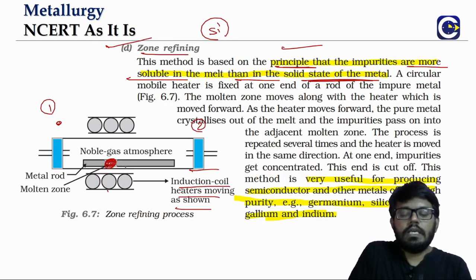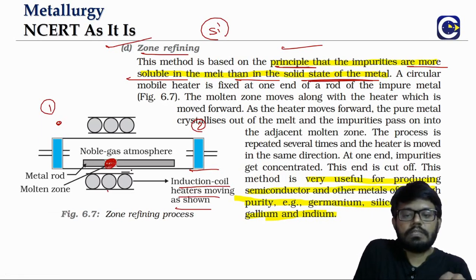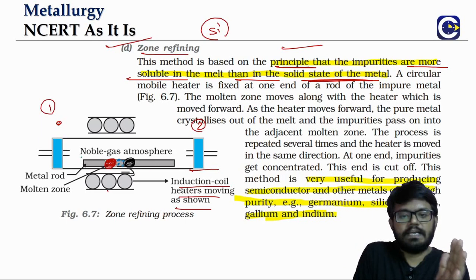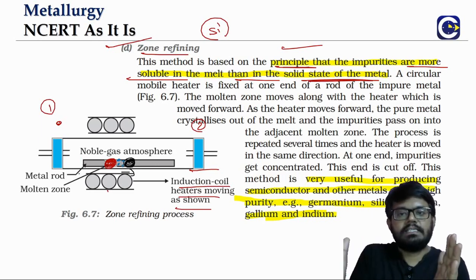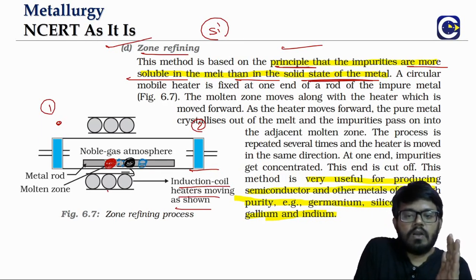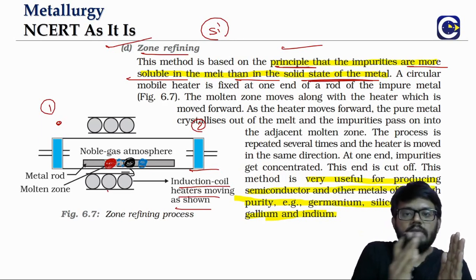Now once you move the induction coil a little bit towards the right, the molten zone will come here. So the impurities, I'll just mark them, will start moving along with the molten zone. From the left side we'll start, and as we are moving towards the right side, we'll observe the impurities coming along with the molten zone. Wherever the induction coil heater is present, there it will be the molten zone. We will gradually move it, which means from one end, all the impurities will start coming into the other end.